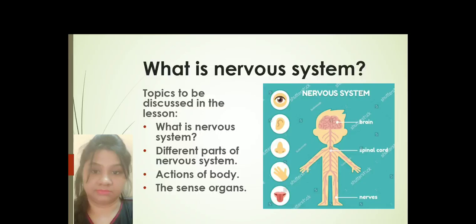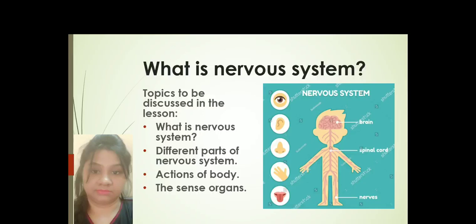Understand? What are the main parts of the nervous system? In the green color picture, you can see that is the brain. The brain is on the back side of our head. And then we have the spinal cord, on the back side. And the nerves. In our whole body, there are plenty of nerves which carry the message from the brain to the whole parts of the body, and from the whole parts of the body to the brain.